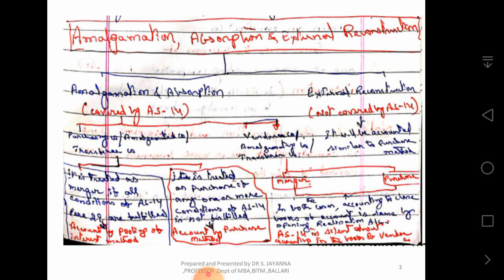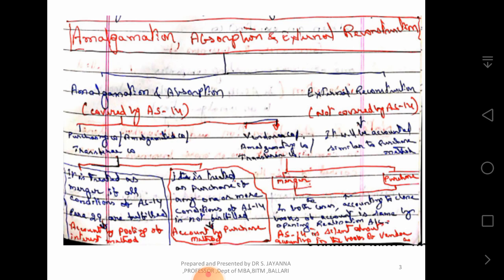There are two types of companies: the purchasing company or amalgamated company or transferee company, one type. The other is the vendor company or amalgamating company or transferor company. A merger is treated as a merger if all conditions of Accounting Standard 14, para 29, are fulfilled, and if it goes as per that para 29, then we call it accounting by pooling of interest method.